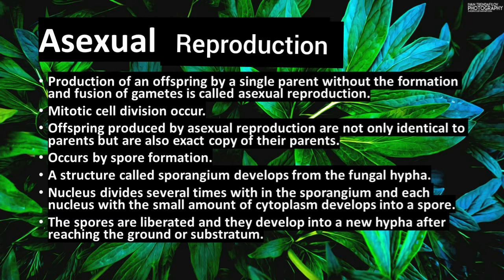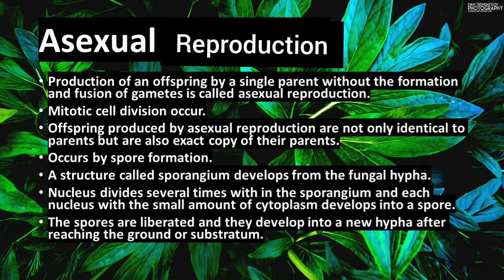Children, do you know what we mean by mitosis and meiosis? Mitosis takes place in the body cell, meiosis takes place in the reproductive cell. Then offsprings produced by asexual reproduction are not only identical to parents but are also exact copies of their parent.